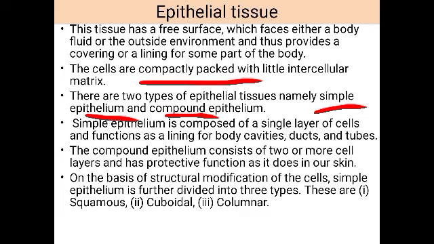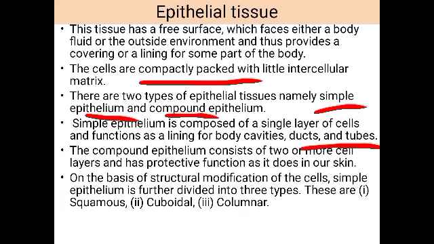It is formed of a single layer of cells, and the function of the simple epithelium is that it forms a lining on the body cavities or in the ducts and the tubes. Lining means it forms a layer, normally a single layer.